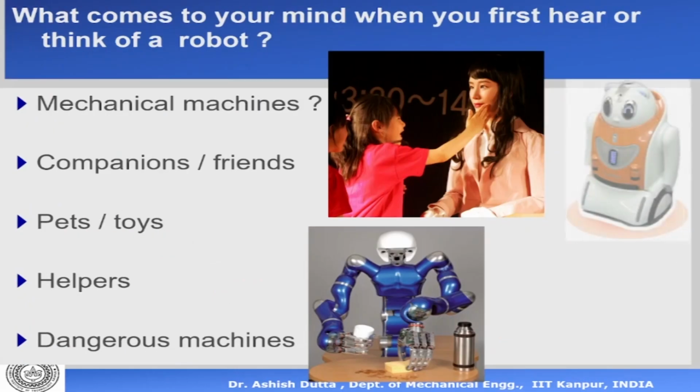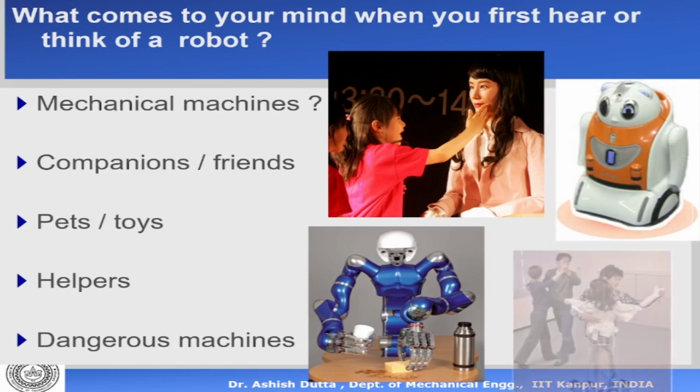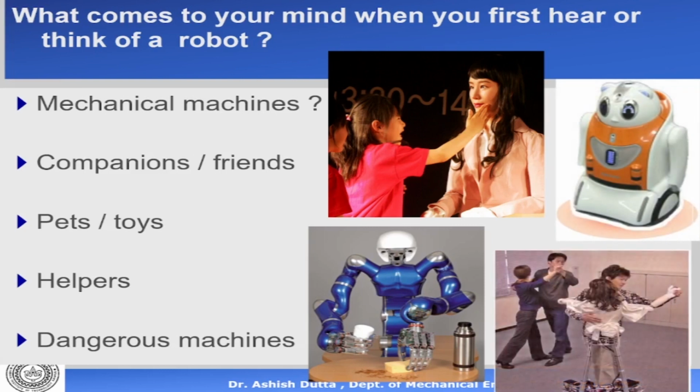So the first thing that we'll look at is where robots came from, where robotics technology is at present, and where we are going in the future. It's interesting to note that almost everybody would have heard the word robot. And if you ask somebody what they think a robot is, you'll get some answer. And that actually shows the level to which robotics has permeated into society today.